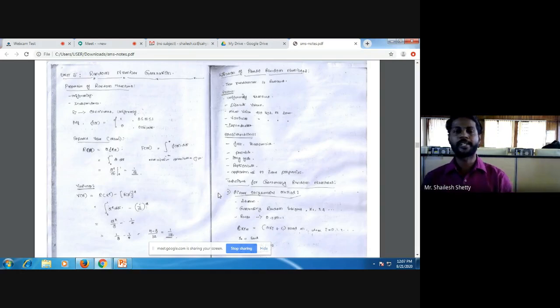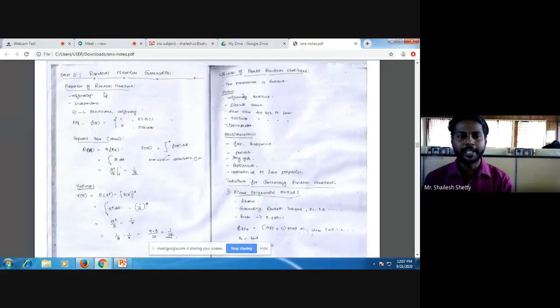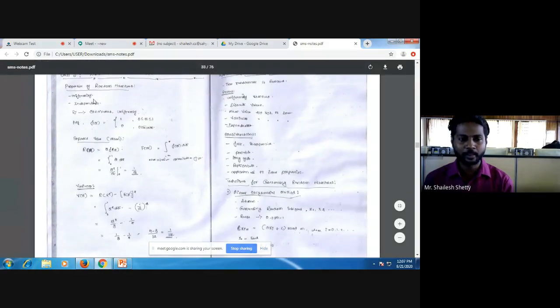Okay, now we'll go for module 3, where we have the first chapter called random number generation. Okay, so here what are the expected questions? The first thing is you have to remember the two important properties, that is uniformity and independence. Hope this page is visible, right? Uniformity and independence, guys, these two are the important properties.